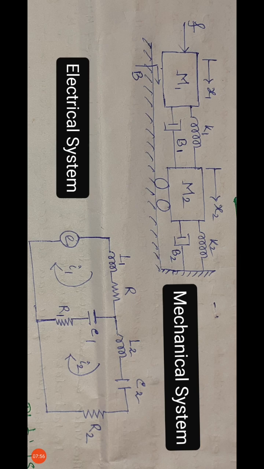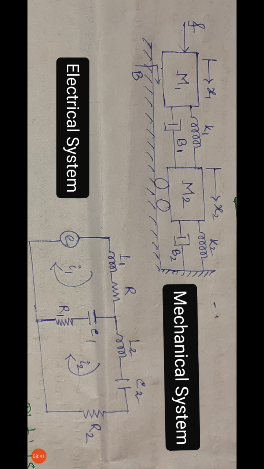Here I have considered the friction coefficient B, only B. This friction coefficient is only related to mass M1. When we have a friction coefficient, we need to consider resistance. So I take this friction coefficient as resistance R in the electrical system. Clear?